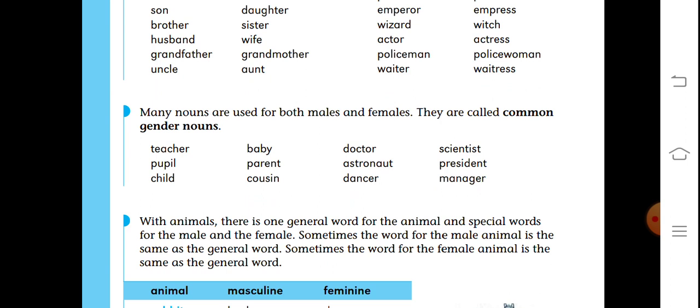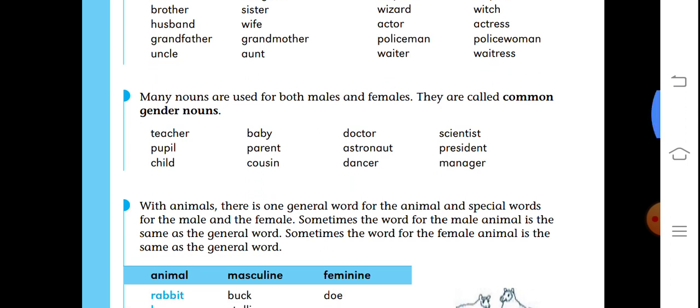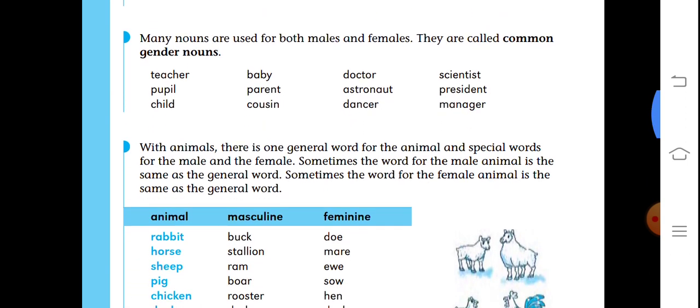In the same way, cousin, doctor, astronaut, dancer, scientist, president, manager, all these are common gender nouns which can be used for female or male. With animals, there is one general word for the animal and special words for the male and the female. Sometimes the word for the male animal is the same as the general word. Sometimes the word for the female animal is the same as the general word.